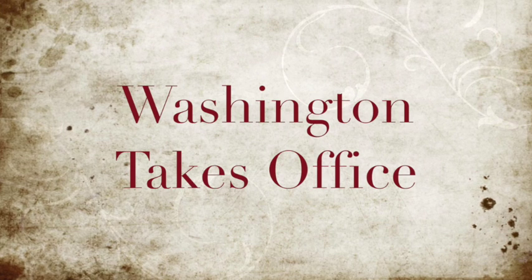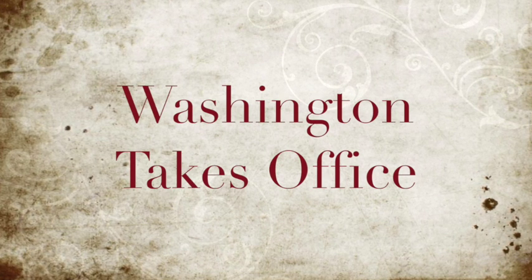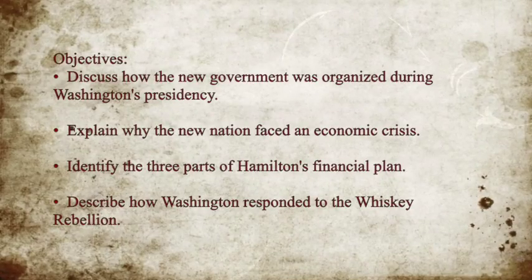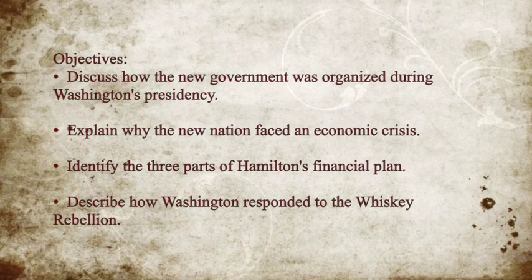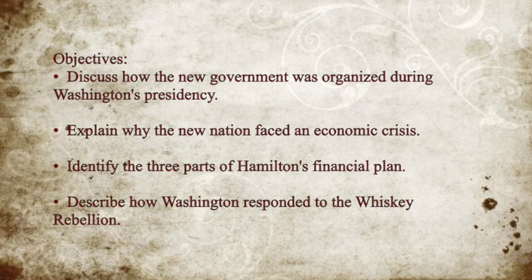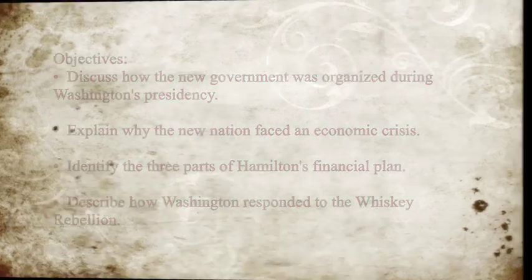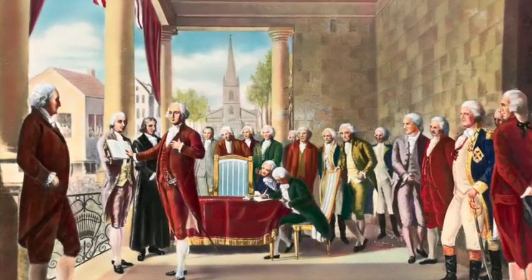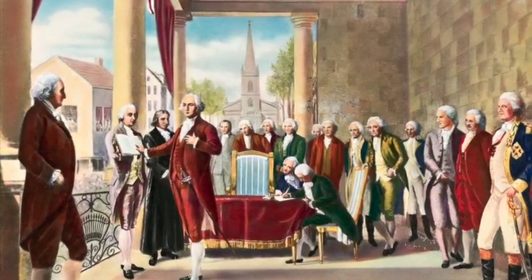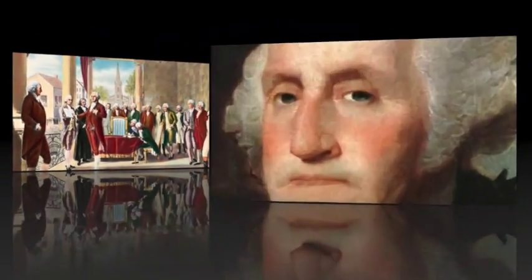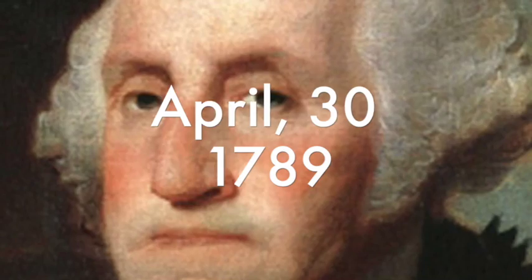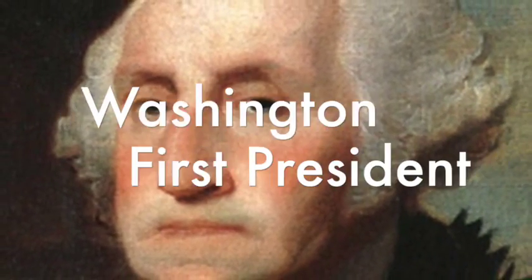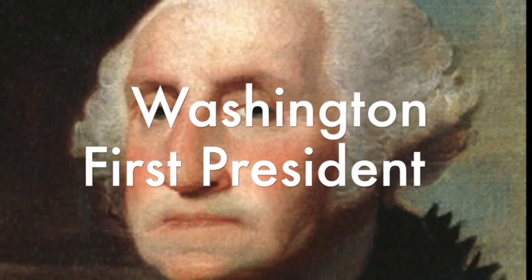Washington takes office. The first president. George Washington was elected by Congress as the first president of the United States of America. On April 30, 1789, George Washington took the oath as the first president of the United States.